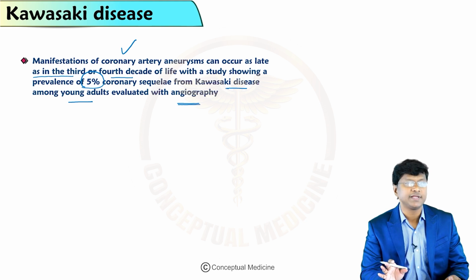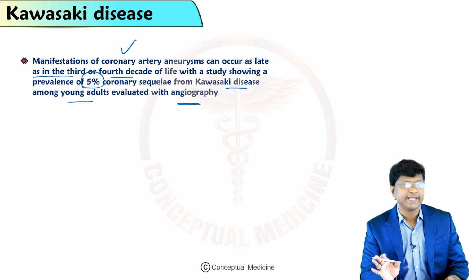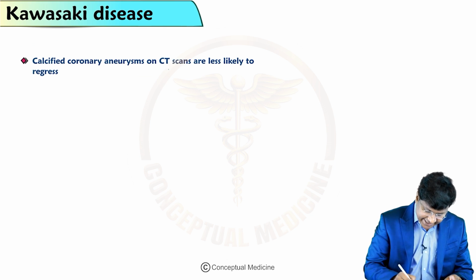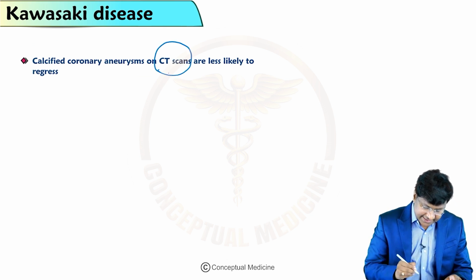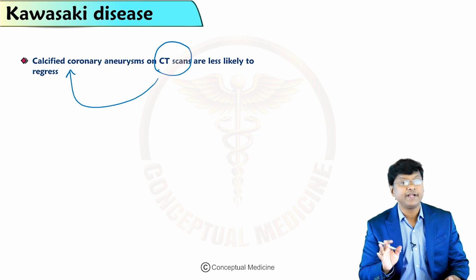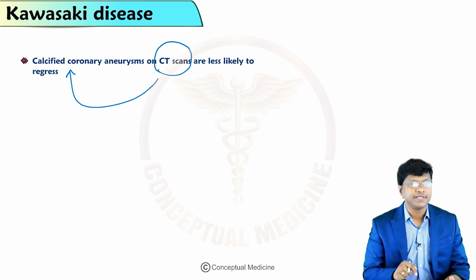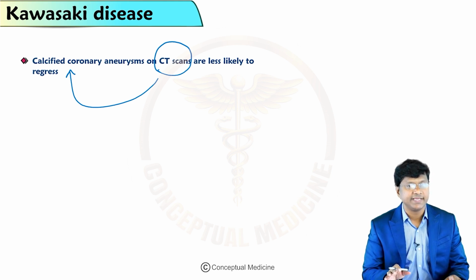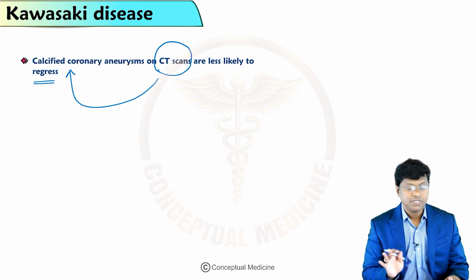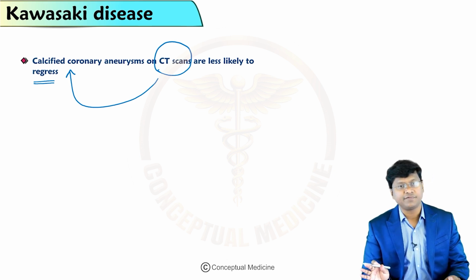And even your CT scan will also show you the presence of calcified coronary aneurysms, but these calcified coronary aneurysms on CT scan are less likely to regress. They don't regress.